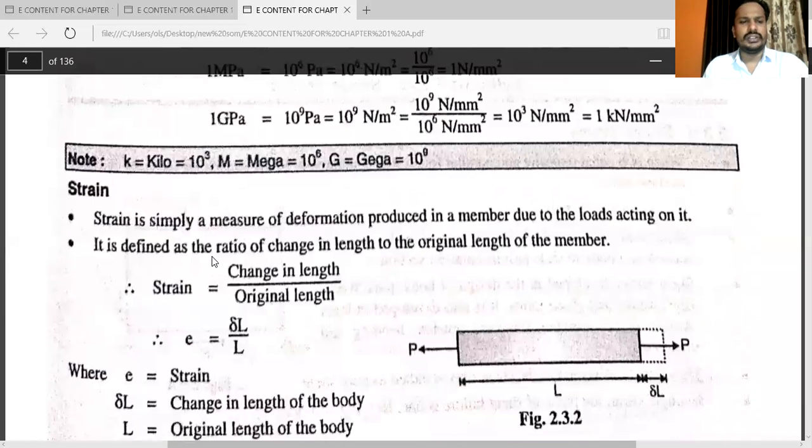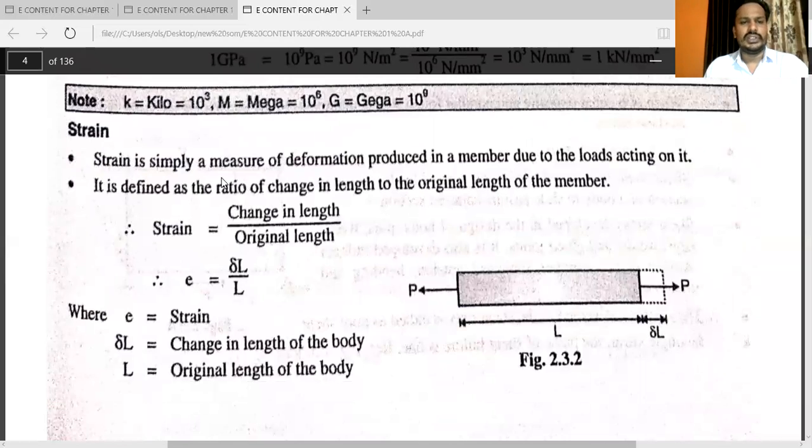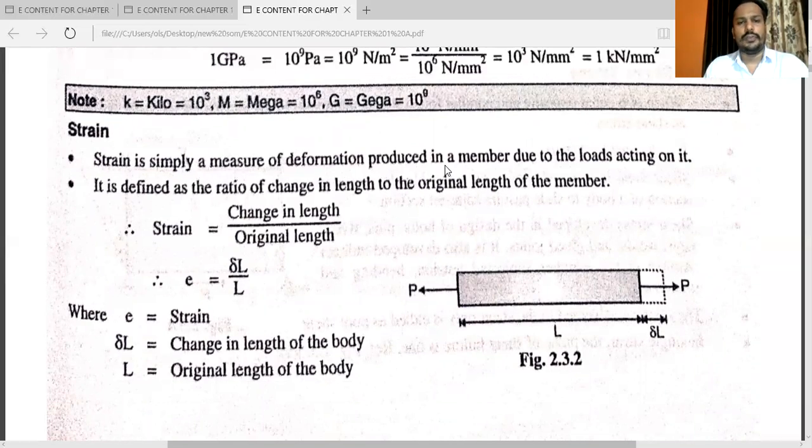Next, what is meant by strain? Strain is simply a measure of deformation produced in a member due to the load acting on it. It is defined as the ratio of change in length to the original length of a member. Strain is equal to change in length upon original length. You can say change in dimension upon original dimension.